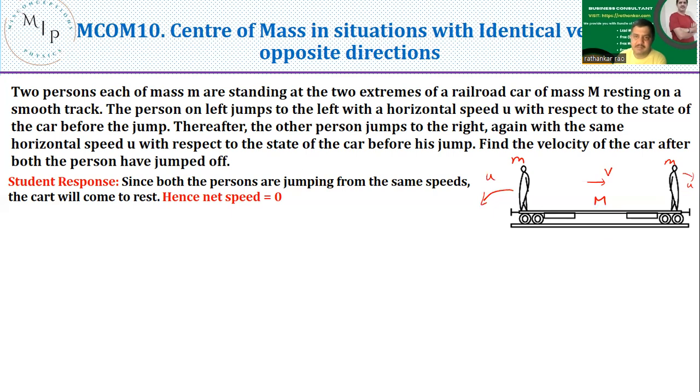So, as a result, what will be the velocity of the cart? This is the question. Now, the student response given here is: since both the persons are jumping with the same speeds, the cart will come to rest, because when he jumps, it moves with the velocity v, and when this fellow jumps, the cart should be imparted the same velocity backwards, because the distances from the ends are the same and they are jumping down with the same velocity. So the cart should be given an opposite velocity v. Since it is already moving with the velocity v, now you are applying a brake with a negative velocity v. So this vector and this vector will cancel each other, and hence the student says that the net speed is equal to 0. This is a misconception.